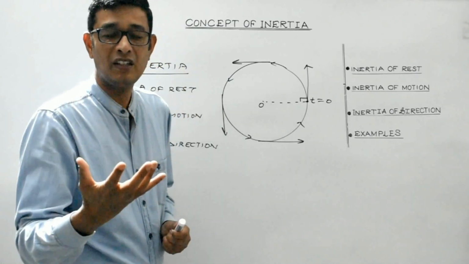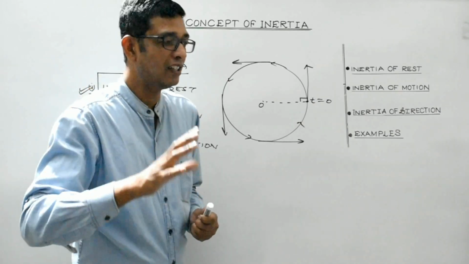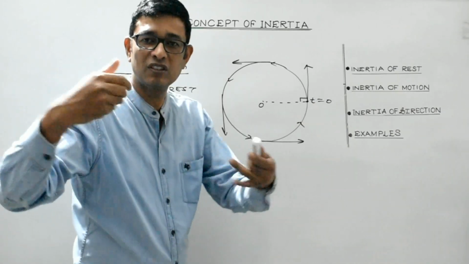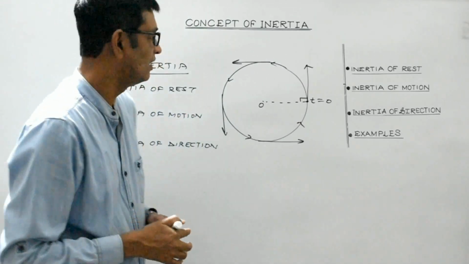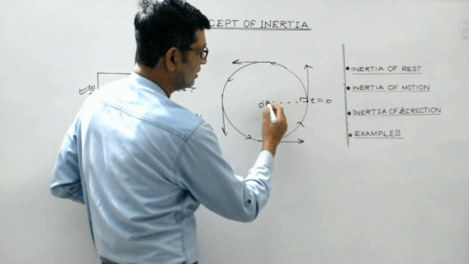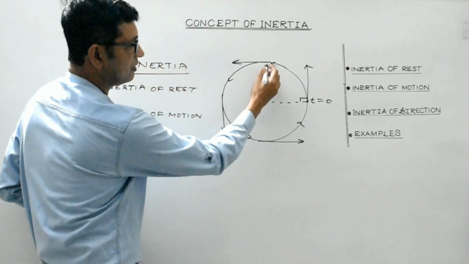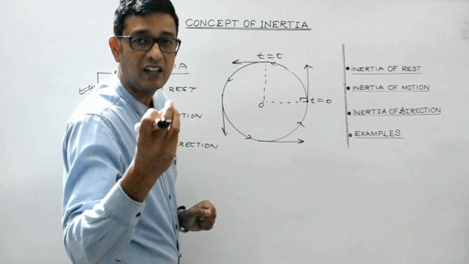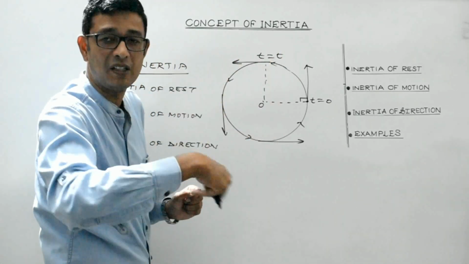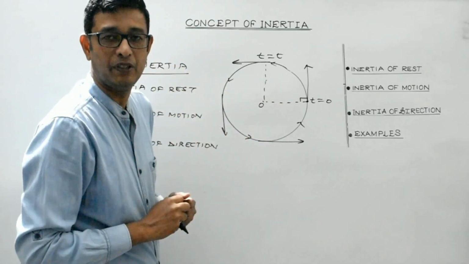Now imagine if that external unbalanced force ceases to act. I mean, if that external unbalanced force vanishes or stops acting, then what will happen? Suppose at this juncture, at t equals t, this external unbalanced force which is making the body move along a circular path suddenly disappears.